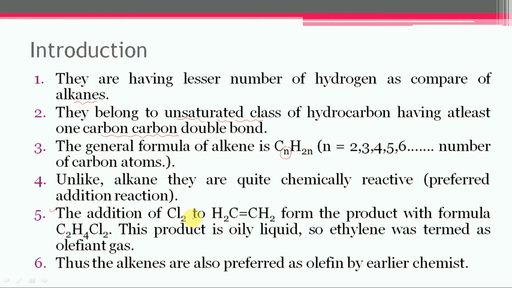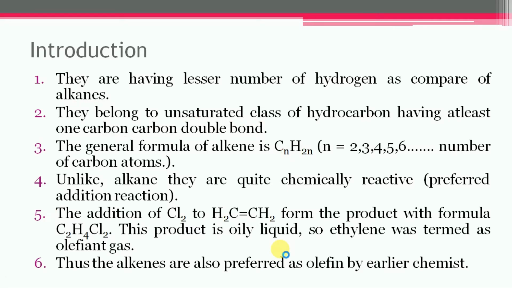The addition of chlorine to ethene forms a product with the formula C2H4Cl2. Since this product is an oily liquid, ethylene was also termed olefiant gas. Thus, this series begins with ethylene, and they were termed olefins by the earliest chemists. So these are a few characteristics of alkenes.